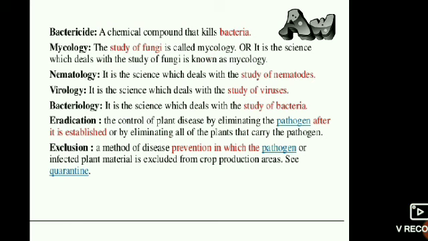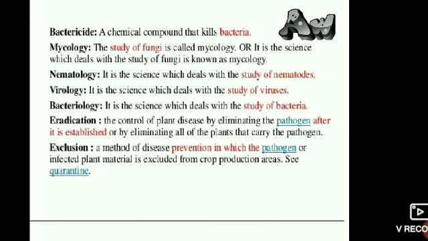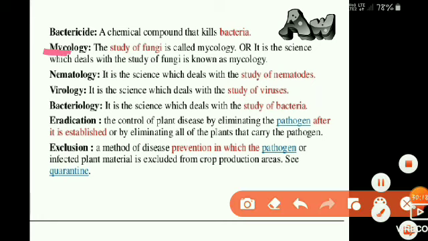Next, bactericides, chemicals that kill bacteria. Next, mycology, the study of fungus. The father of mycology is P.A. Micheli. It is the science which deals with the study of fungi causing fungal diseases in plants. Here myco literally means fungus, and logy means study. So the study of fungus is called mycology.